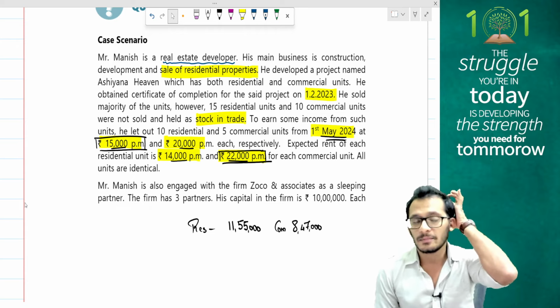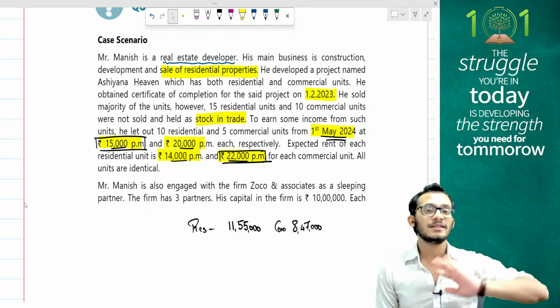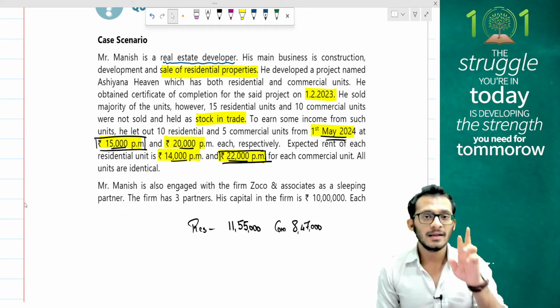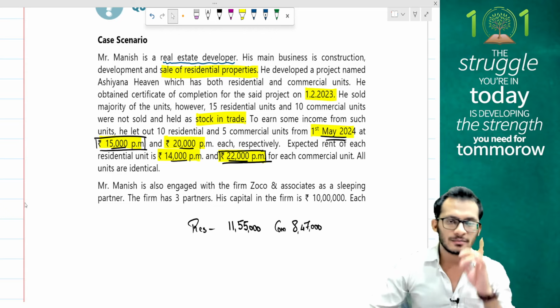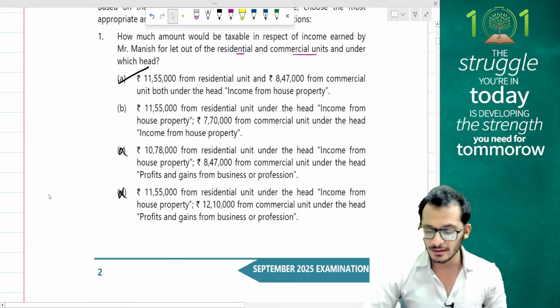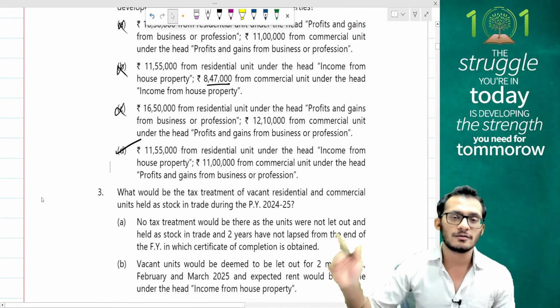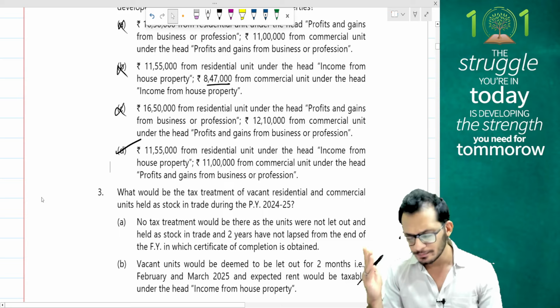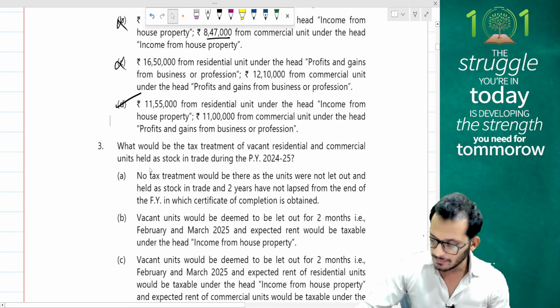So, two things you have to keep in mind, people. When income is classified under PGBP, there is no ER or AR comparison, and second, there is no 30% standard deduction. So, the 11 lakh rupees will become fully taxable under your PGBP as a topic. So, option number D becomes my right answer. Clear? Great. What would be the tax treatment for the vacant properties?